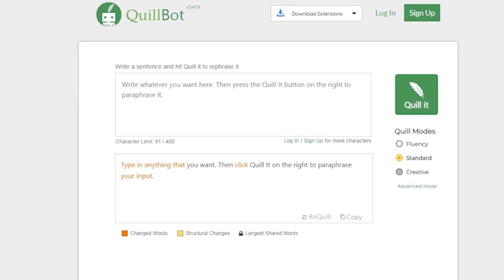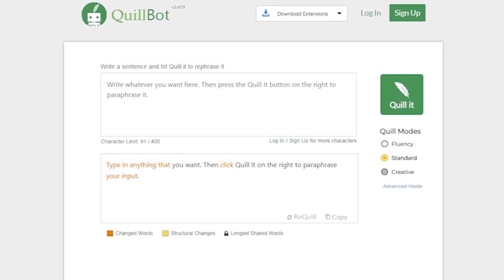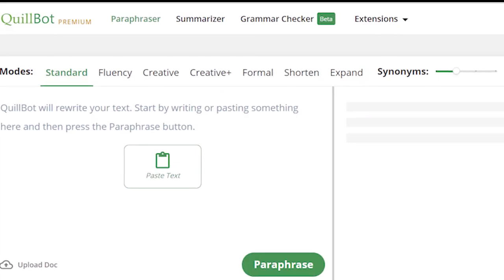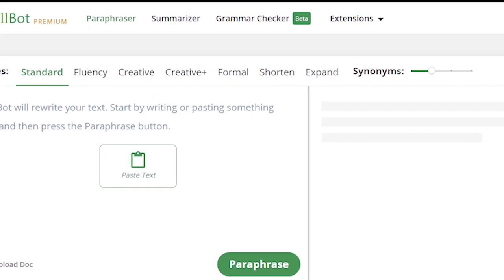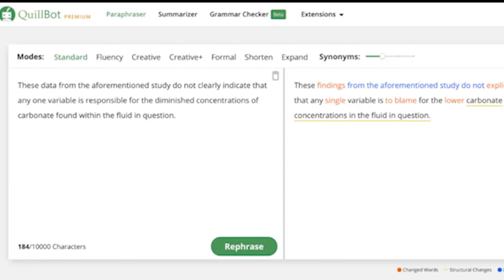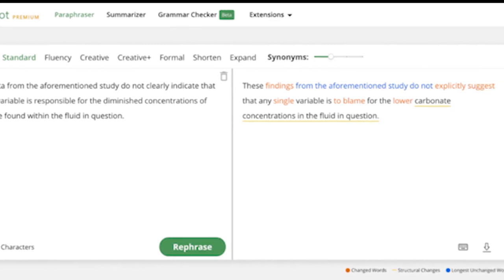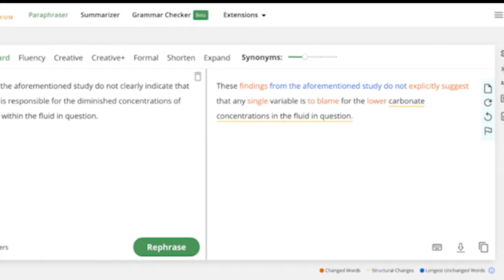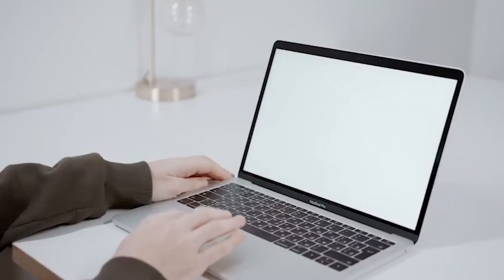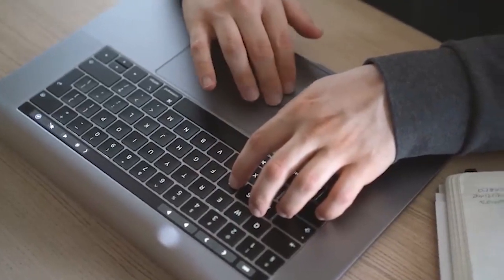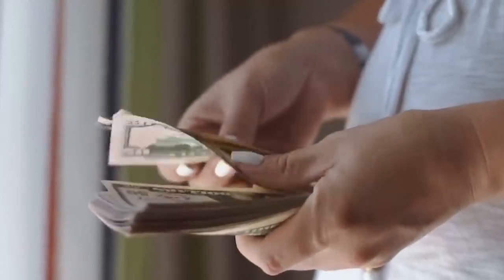Simply paste your article and click on Paraphrase to get the whole article rewritten. The best part is that it's completely free and everything is done for you. On the left side, you can find the original article, while the rephrased article, which is now unique and ready for use, is on the right side. With just one click, I can copy this rephrased article to use it to earn money online.